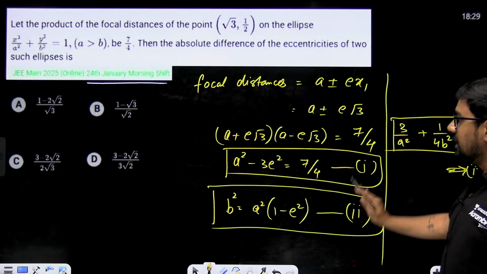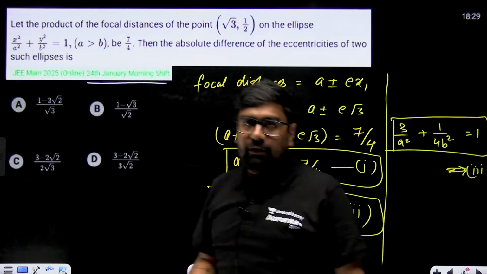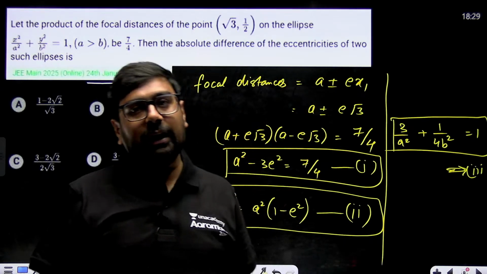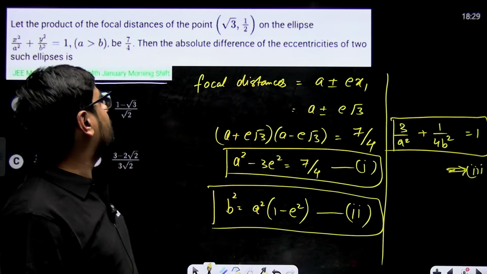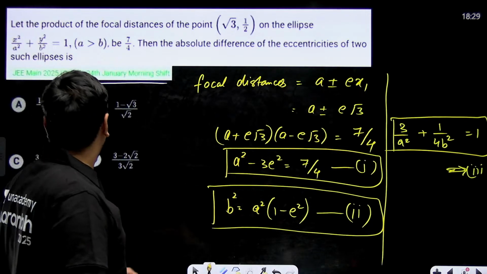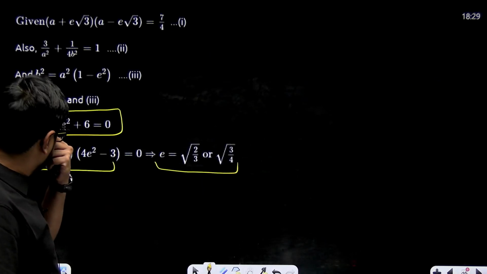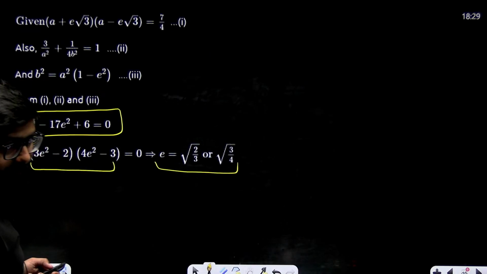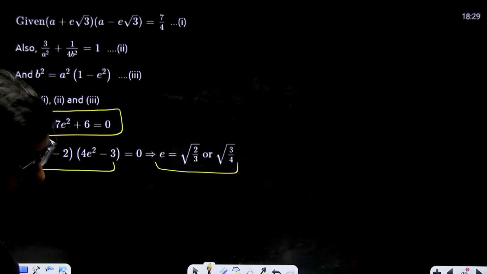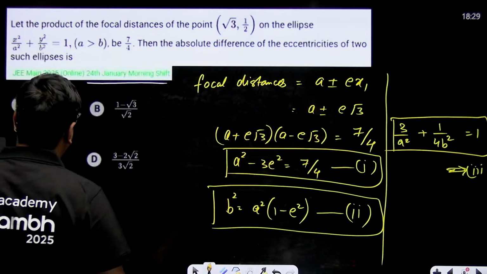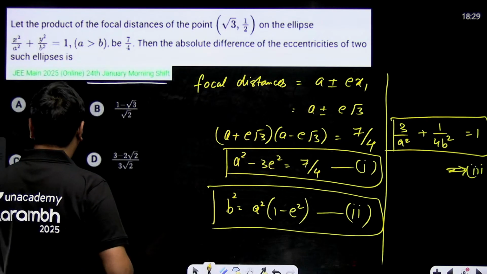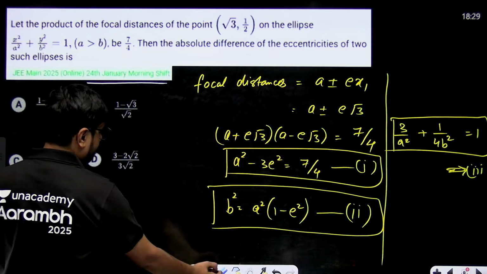When you solve these equations in E, you'll have a quadratic equation. Solve that quadratic equation. Two roots will be there. Find the difference of roots, and you'll have your answer. The answer should come out to be... Achha, the answer is not given. Okay, find the answer then. I have the values of E. Find the answer, the absolute difference.